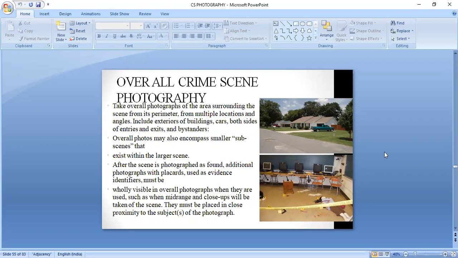In that case, the whole of the crime scene will be recorded along with some stationary objects. Like here, trees are there. Trees will be stationary. They are not going to move from their place. So for the overall crime scene photography, along with your crime scene, there should be a stationary object we take into consideration for photographing. The thing is, what if the trees are not there?